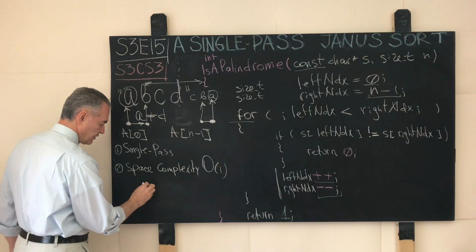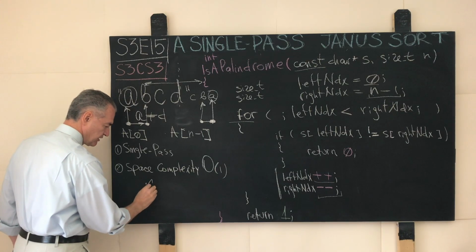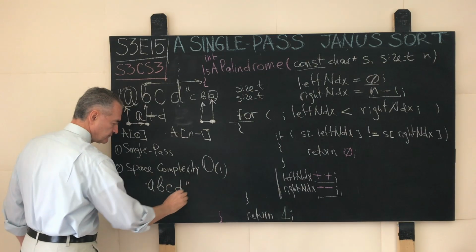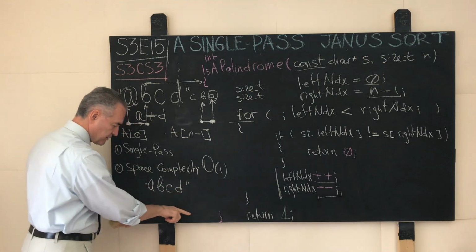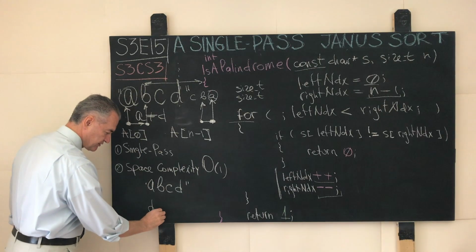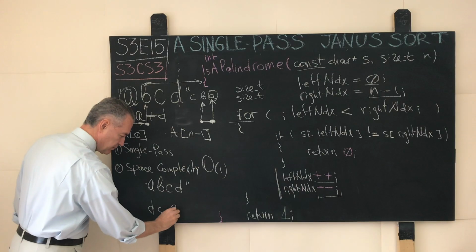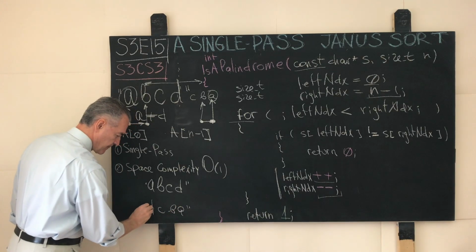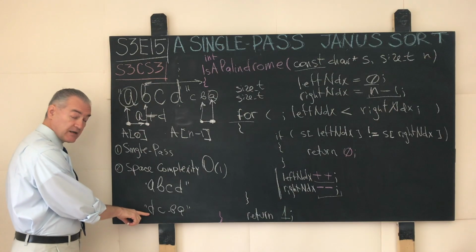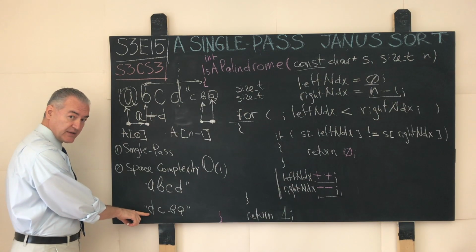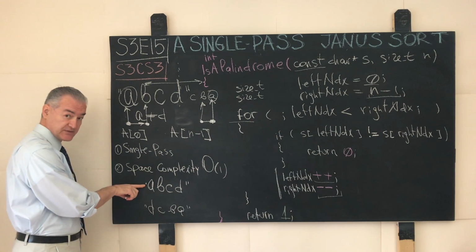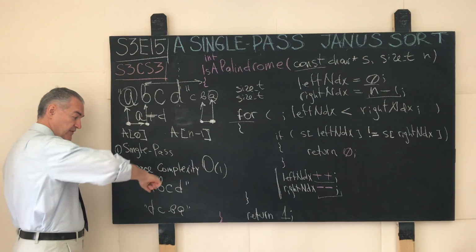In other words, if our input string is, let's say, A, B, C, D, we make a copy of the string, but then we reverse the characters in the second string, D, C, B, A, and then we roll through both containers. Now notice that when we make a copy that contains the reverse string, the size of the string will be exactly the same as the size of the input string.